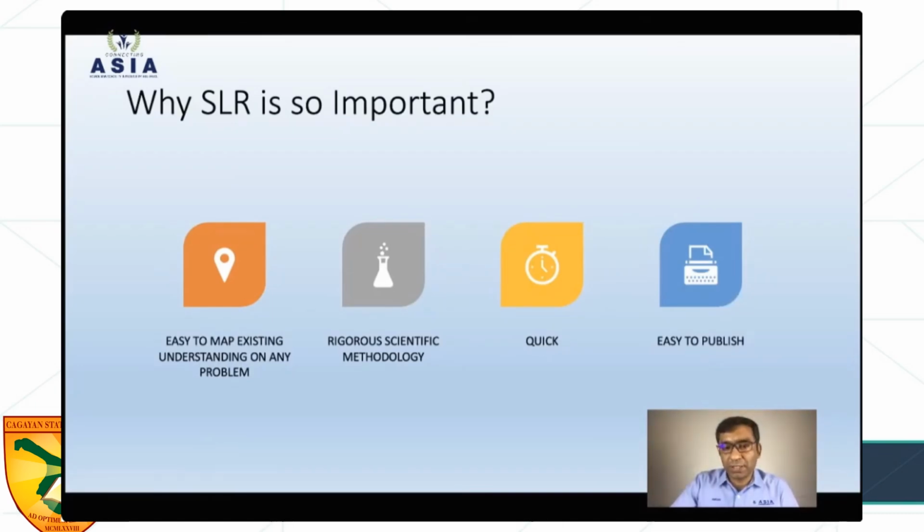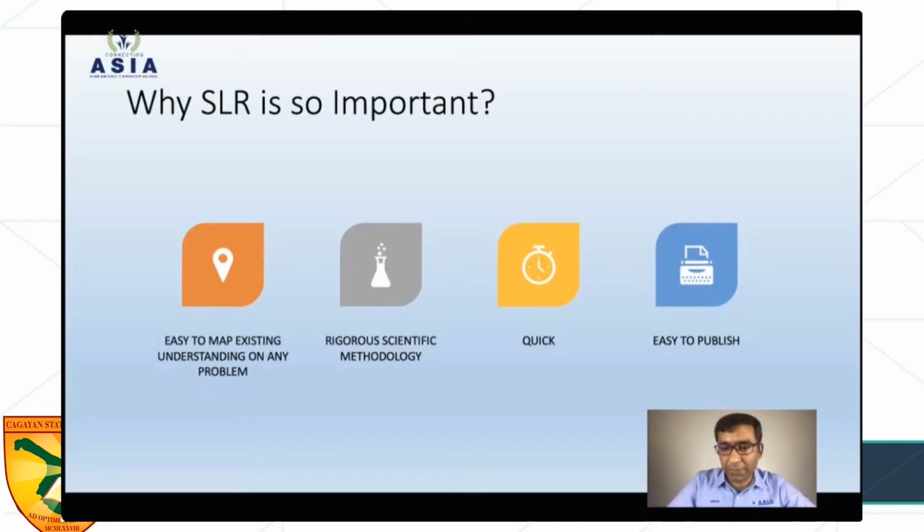If you have conducted a good literature review, you can find a good journal that can publish your systematic literature review. And nowadays, being an editor, I know most of the journals encourage at least one systematic literature review per issue. That means if any journal is publishing an issue, at least one paper would be a systematic literature review. So that gives us the opportunity to write more, and we can get it published easily. So this is another reason why systematic literature review is important.